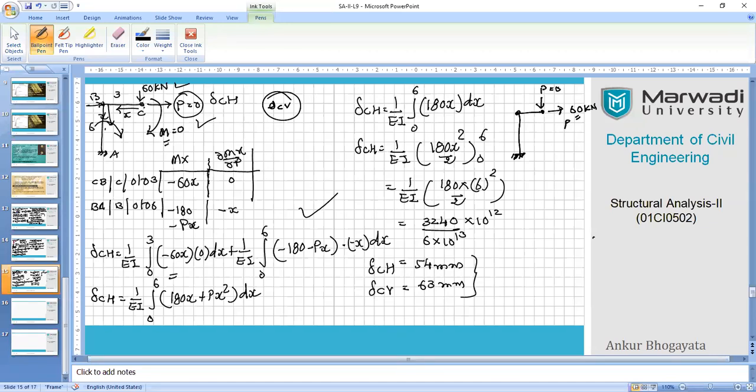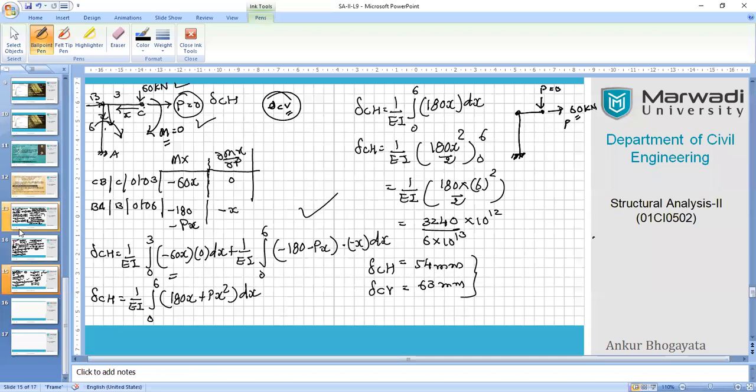Try it. I advise all of you, just try it today itself, so that since it is fresh, you will be able to crack it. Develop your equation over here, and you will be in a position to find the rotation at point C. Since it is rotation, there is no question of direction. That's the rotation. The applied moment is fictitious, and you develop your new equation for all segments, C to B, B to A, and it will give you the solution, the way you have already used it here.